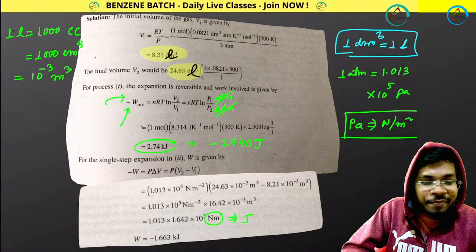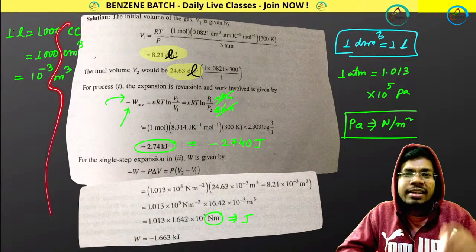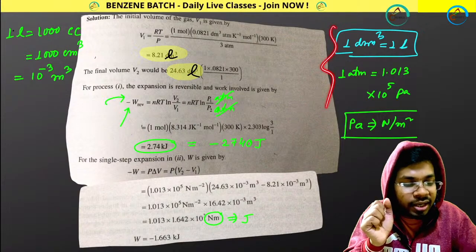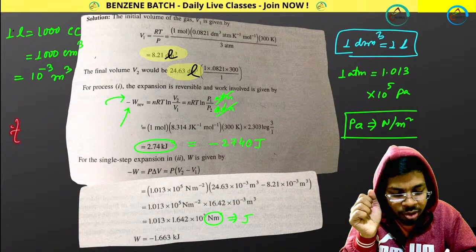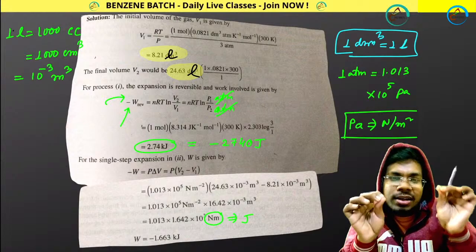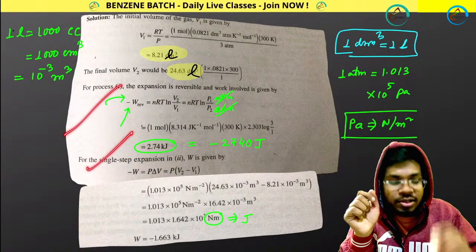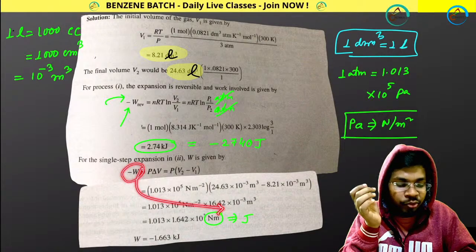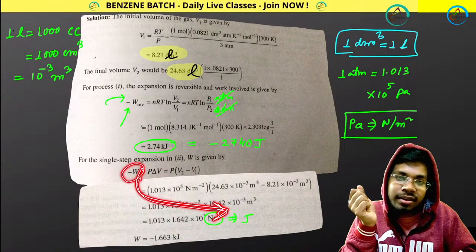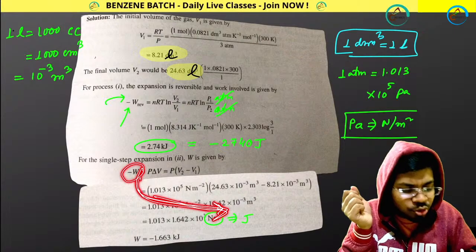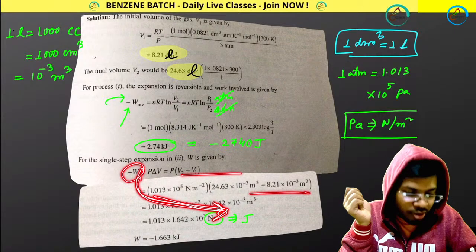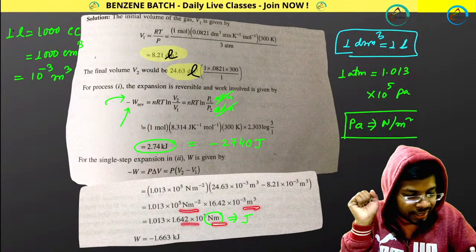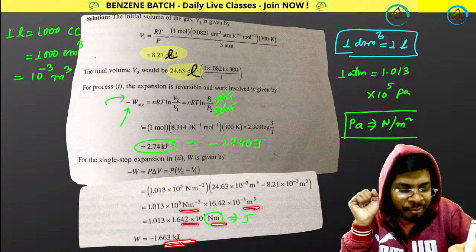Please be patient and solve slowly. Once you learn these techniques, your target will be to cancel all these terms. You know that work has the unit joule, so you have to make joule. To do that, you have to play with units as well. You cannot ignore your units. That's why I have written units everywhere. I have made all these SI units.